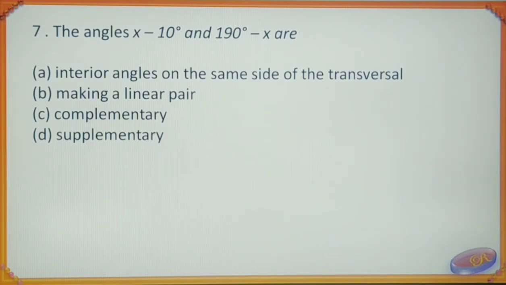Seventh question. The angles x minus 10 degree and 190 degree minus x are A, interior angles on the same side of the transversal, B, making a linear pair, C, complementary, D, supplementary. When you add those two angles, x and minus x will get cancelled. 190 degree minus 10 degree, so that is 180 degree. So answer is supplementary.